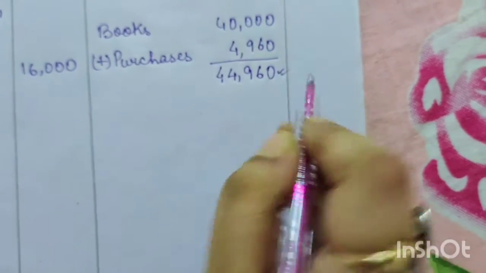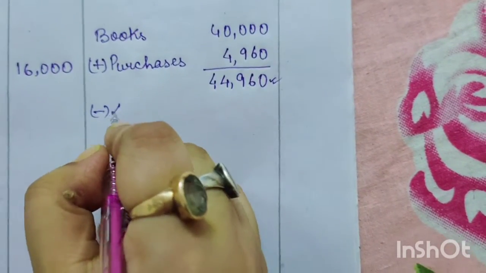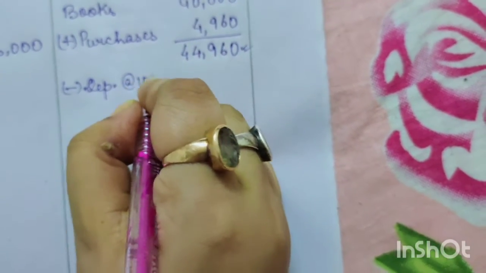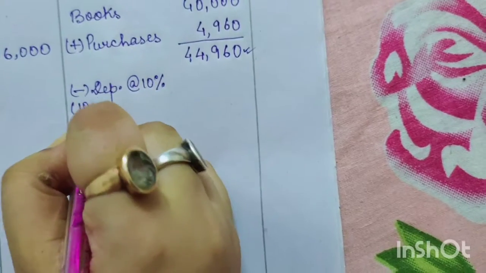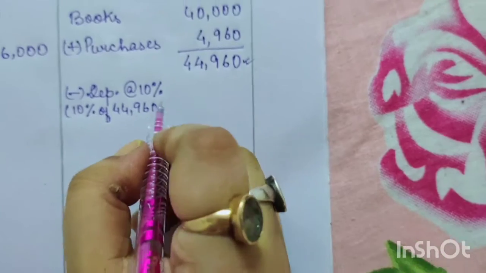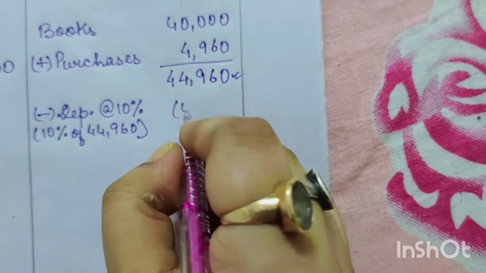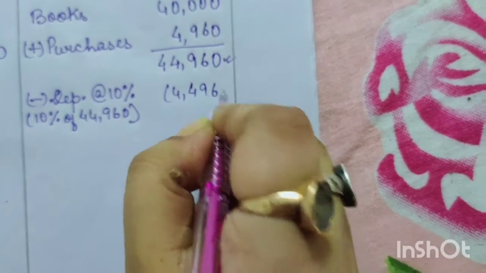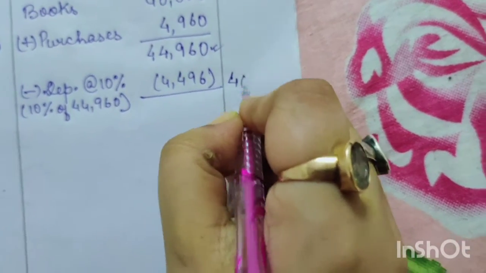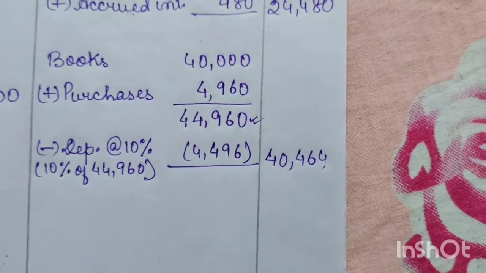Now on this 44,960, we will charge depreciation, less depreciation at the rate of 10%. That means 10% of 44,960 is going to be 4,496. Now if we deduct this, we will get 40,464. So I hope you are clear with this transaction.